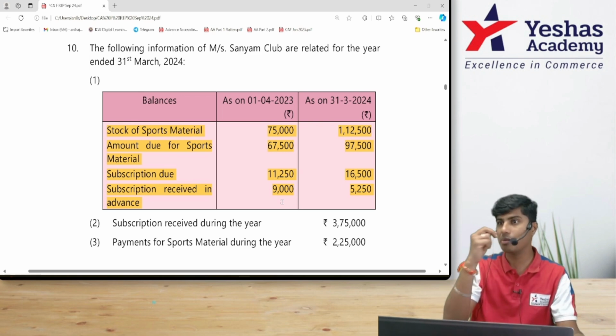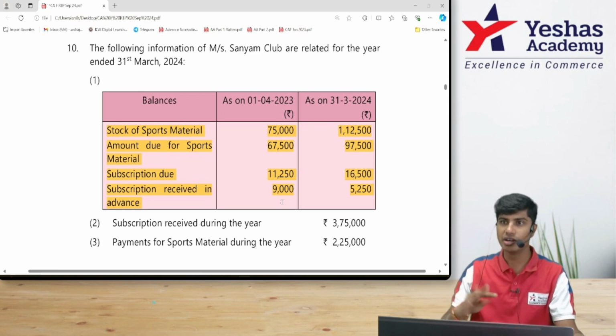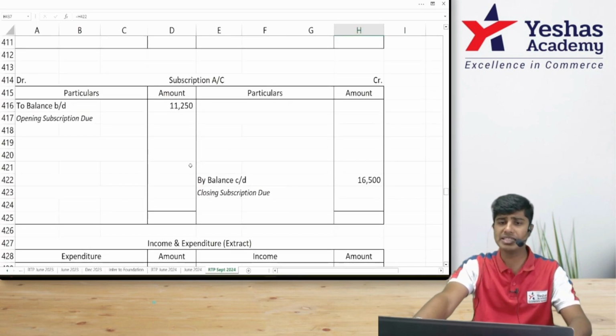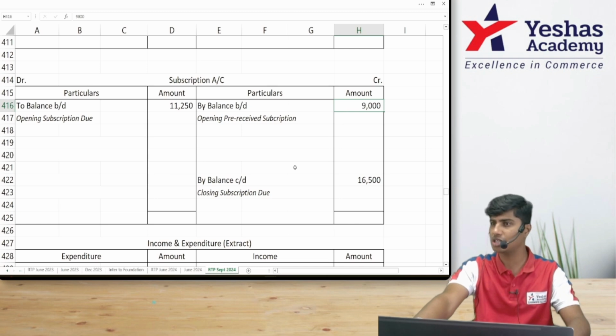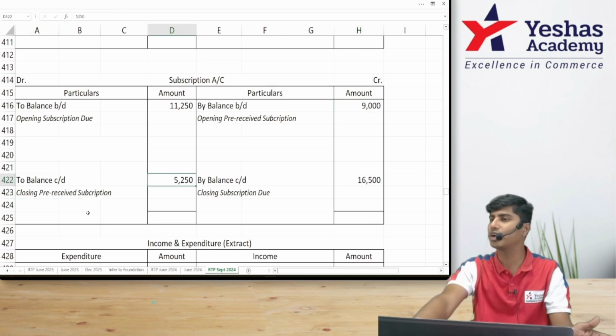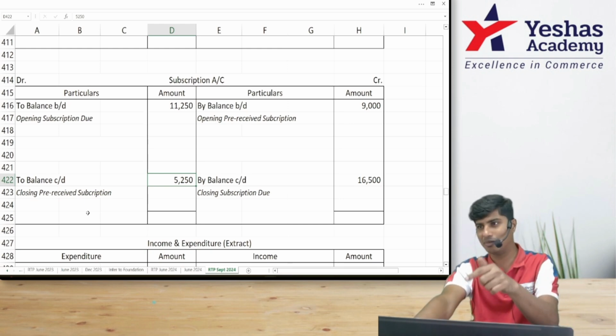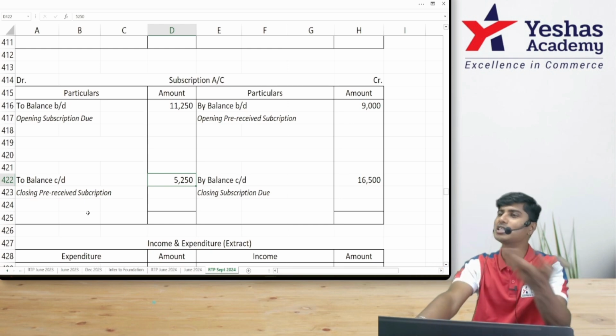If he doesn't want to be a member in the next year, if he resigns this year, then you have to give the money back to him. So I would write in my subscription account, credit side, by balance brought down, opening pre-received subscription 9,000. To balance carried down, closing pre-received subscription 5,250. If they give subscription received, I'll find subscription income. If they give subscription income, I'll find subscription received.